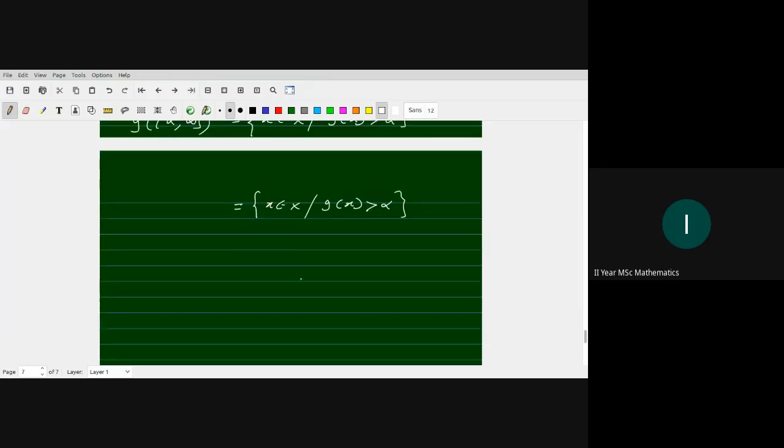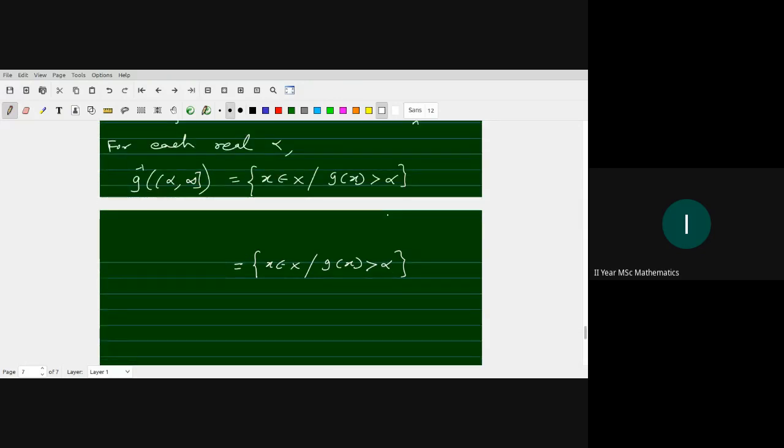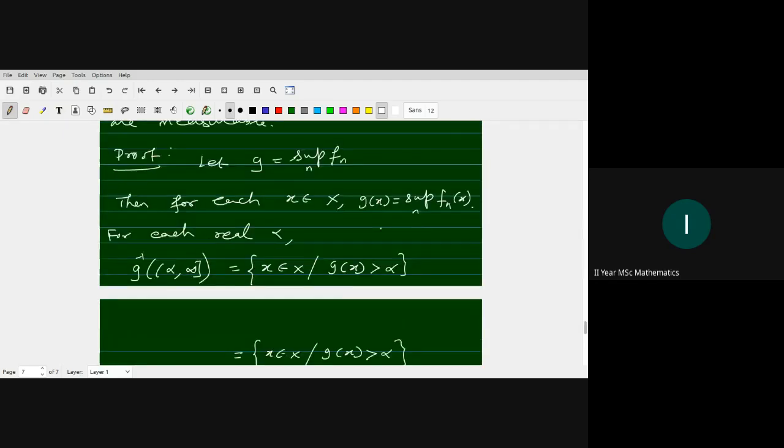So if G of x is greater than alpha, G of x is the least upper bound of Fn of x. Alpha is a number smaller than G of x, so alpha is not an upper bound of Fn of x.